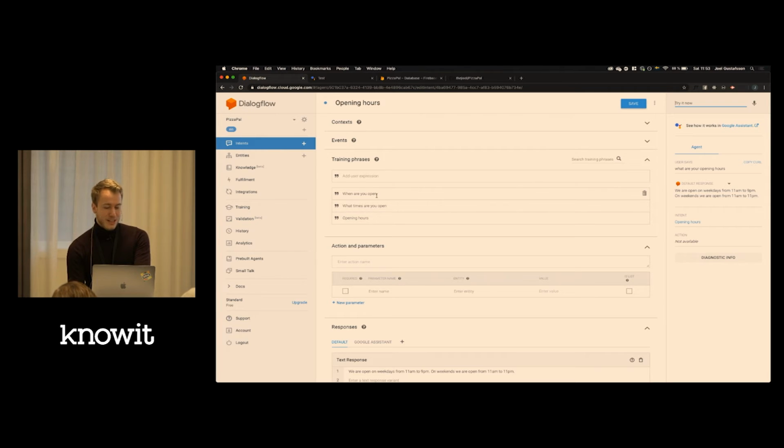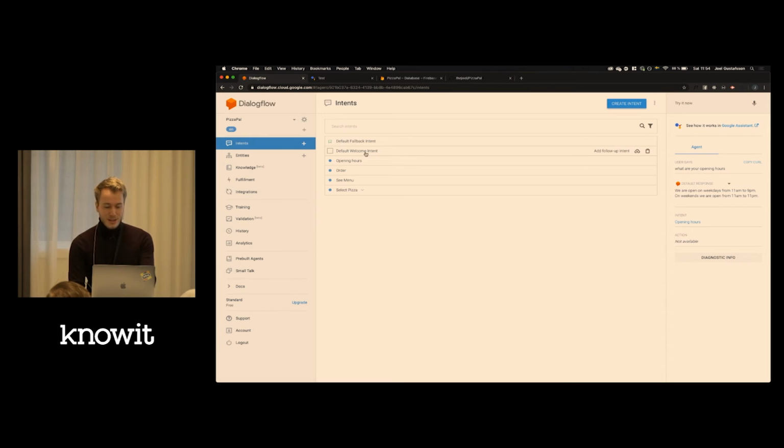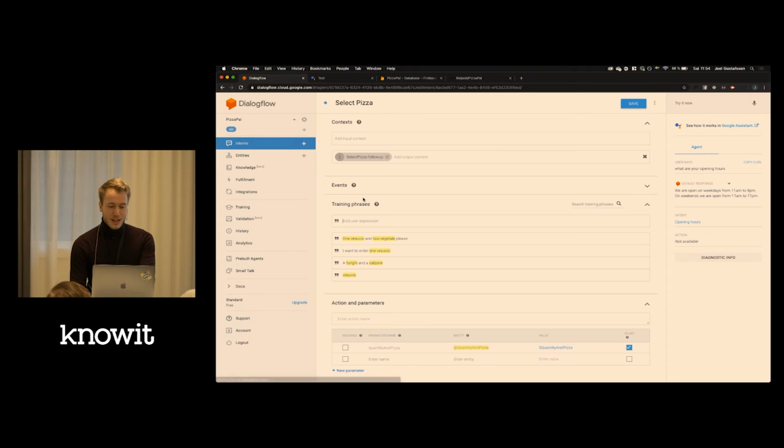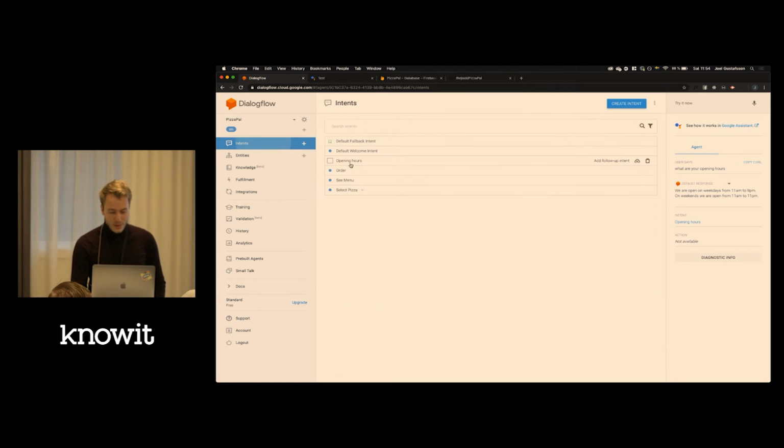And you can also see the query I sent is not the exact same phrases I've specified here, so it's quite good at understanding what the user says. And of course, you can do this by voice instead of typing. So that was the opening hours. Then we can continue with the select pizza flow. Or wait, no, we should do order first.